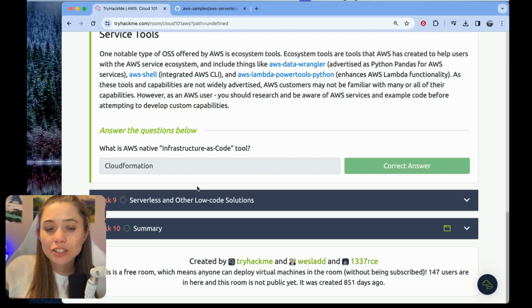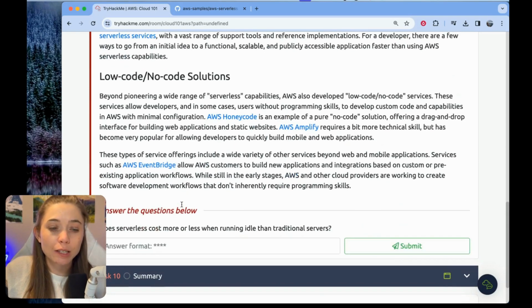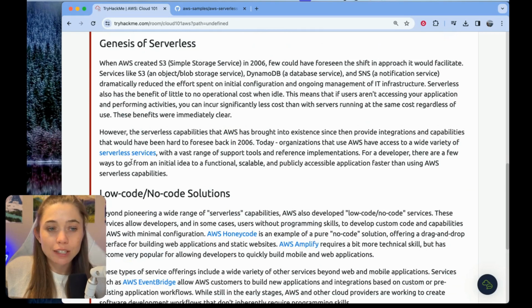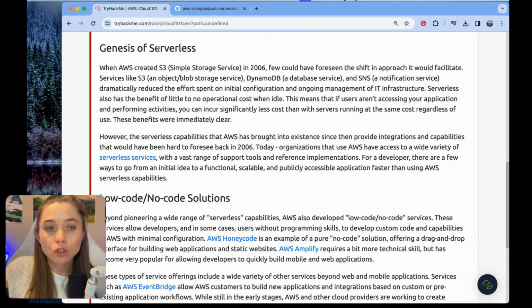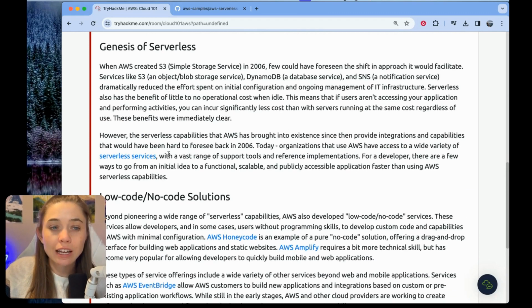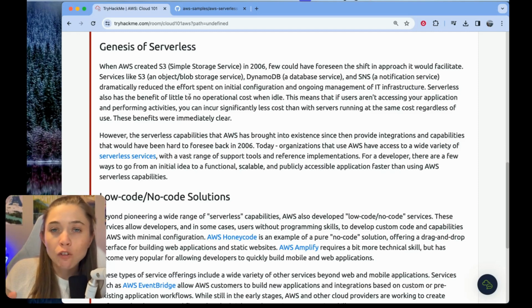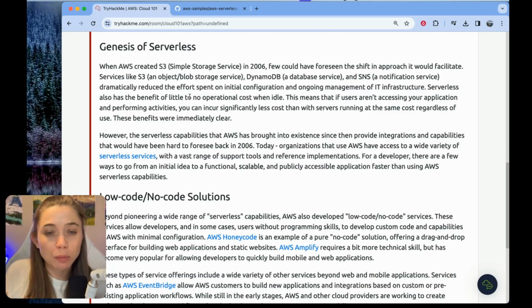Task 9 is called serverless and other low code solutions, which is kind of interesting because I wouldn't really describe serverless as a low code solution. So I think this title is a little bit of a misnomer, but I guess we're going to discuss both topics. We've got 2 sections in here, genesis of serverless and then low code / no code solutions. The genesis of serverless section is talking about some of the early AWS services that kind of paved the way for the serverless architecture that a lot of people use today.